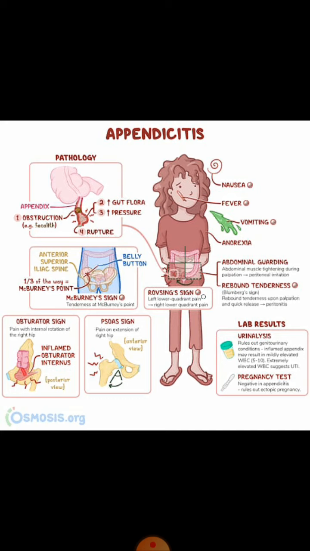Then there is also rebound tenderness. Rebound tenderness means when we press the area, when we press the right iliac fossa and we lift the arm of the patient, then there is pain in the abdomen. This is known as rebound tenderness. Actually, this is due to the peritonitis or inflammation of the peritoneum.